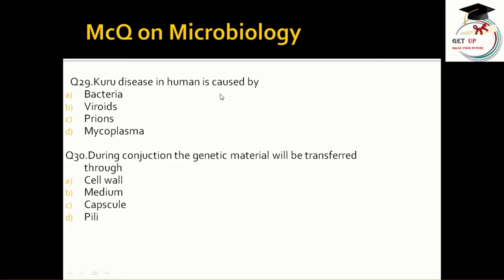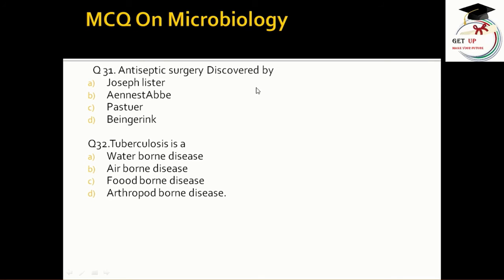Kuru disease in human is caused by bacteria, viroids, prions, mycoplasma. The correct answer is prions. During conjugation, the genetic material will be transferred through shell wall, medium, capsule, pili. And the answer is pili. Antiseptic surgery discovered by Joseph Lister, Anselm Tabbe, Pasteur and Weizsäcker. Answer is Joseph Lister.